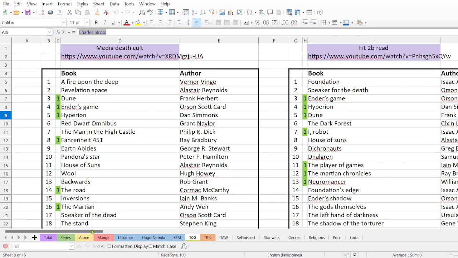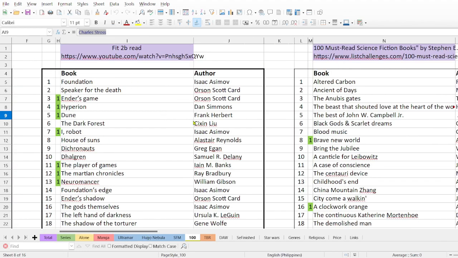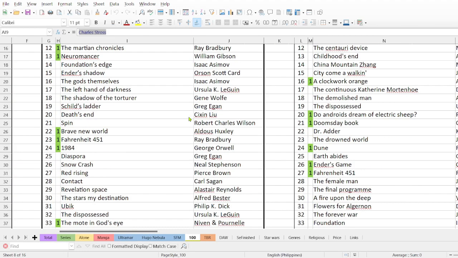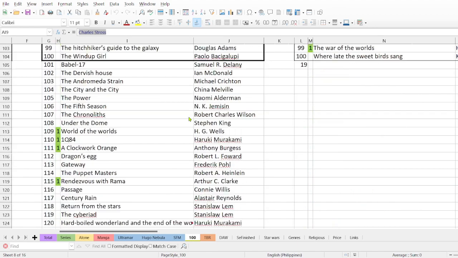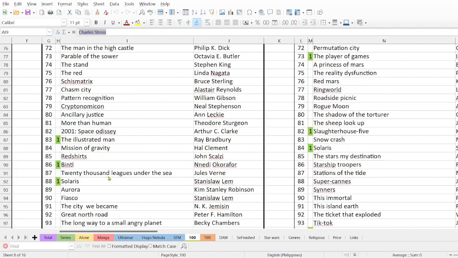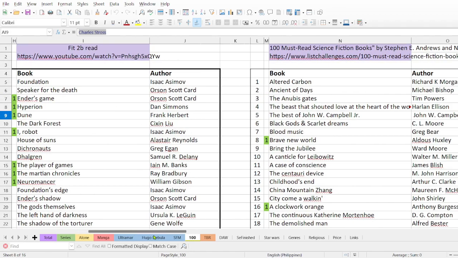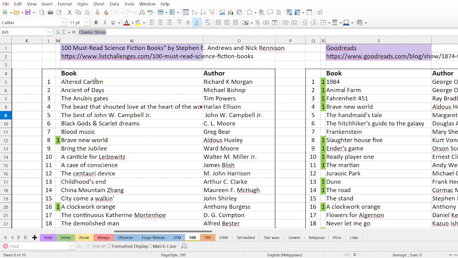Then I have the list that the channel Fit to Be Read created. I think actually it was even longer. This was 150 books. Yeah, and in green the ones I have read. Then this is a list of books that I found.